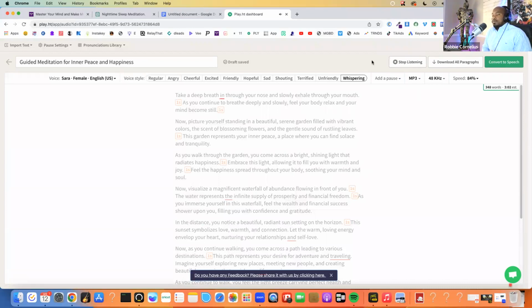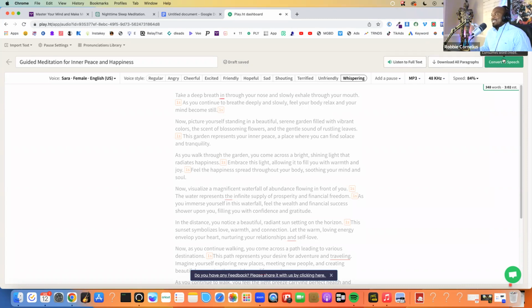Take a deep breath in through your nose and slowly exhale through your mouth. As you continue to breathe deeply and slowly, feel your body relax and your mind become still. Now, picture yourself standing in a beautiful, serene garden filled with vibrant colors, the scent of blossoming flowers, and the gentle sound of rustling leaves. This garden represents your inner peace, a place.